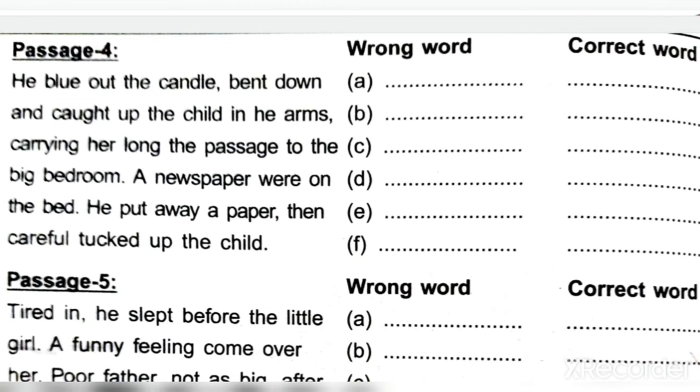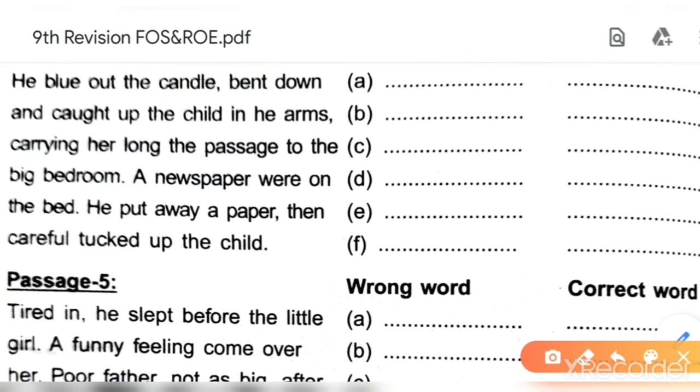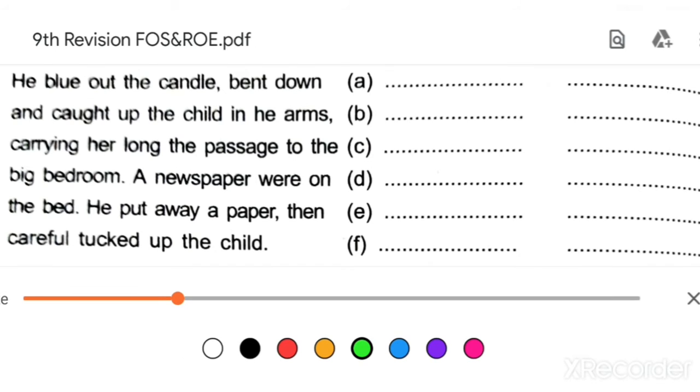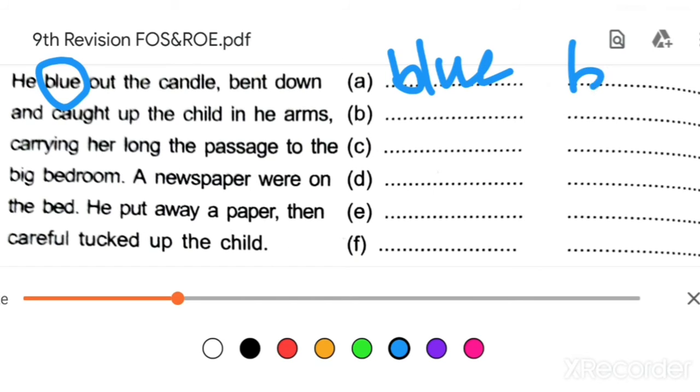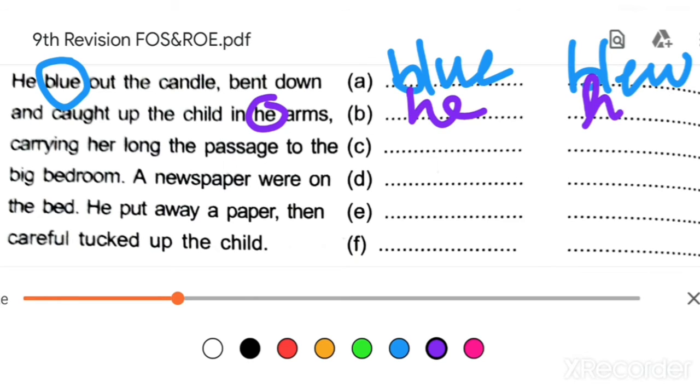Okay, so first line, he blew out the candle, bent down. What is the mistake here? Blew out the candle, to put out a candle, what will its spelling be? What is the spelling of putting out? So here "blew" is the mistake, B-L-U-E. What is the spelling of putting out a candle? Blew, B-L-E-W. Okay, then next one, and caught up the child in he arms. Will it be "he arms"? No. What will it be? In his arms. Okay, in his arms.